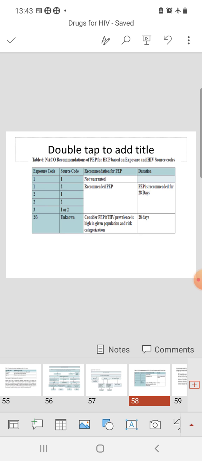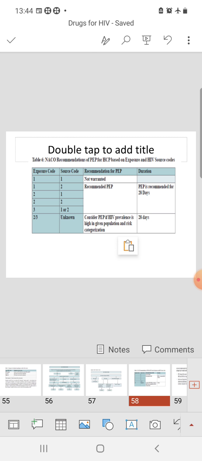Next, when PEP is required? NACO recommends PEP for healthcare professionals based on the exposure and HIV source code. So exposure code 1, source code 1, PEP is not warranted. Whenever there is anything more than 1, then we have to give PEP. So exposure code 1, source code 2, exposure code 2, source code 1, or both are 2, either one of these three, then of course we have to give PEP.